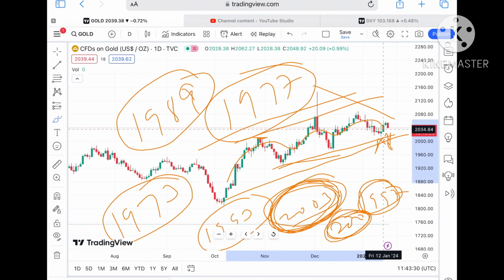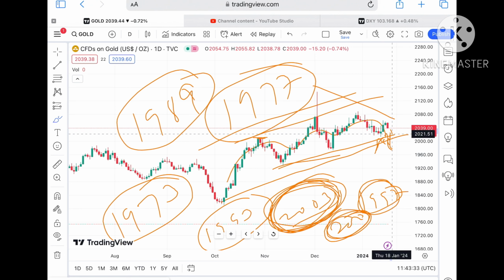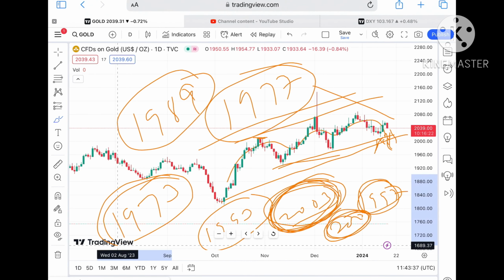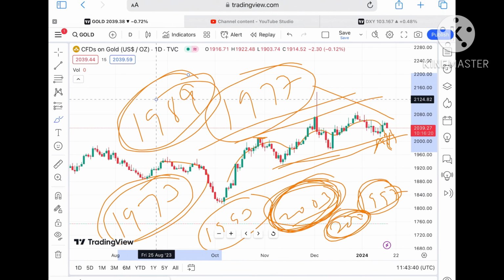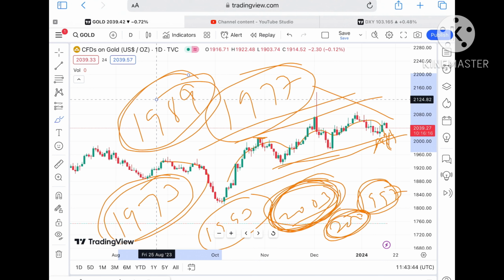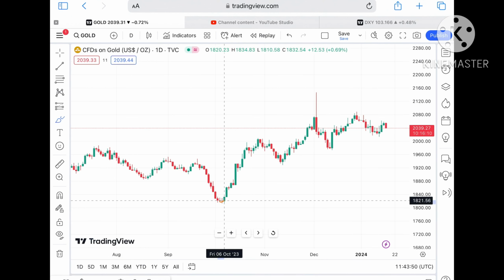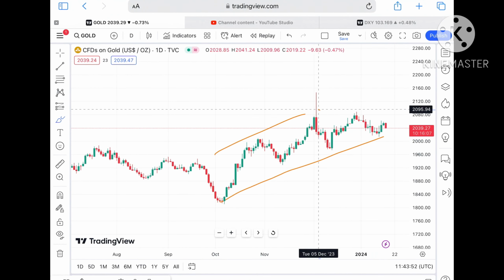Keep that in mind, there is a clear pattern forming. If the price starts falling below a level of $2008, there will be a continuous downtrend we can see. Okay, and then it can go towards a level of 1989 also, and then further if the price doesn't sustain a level of around $2007.